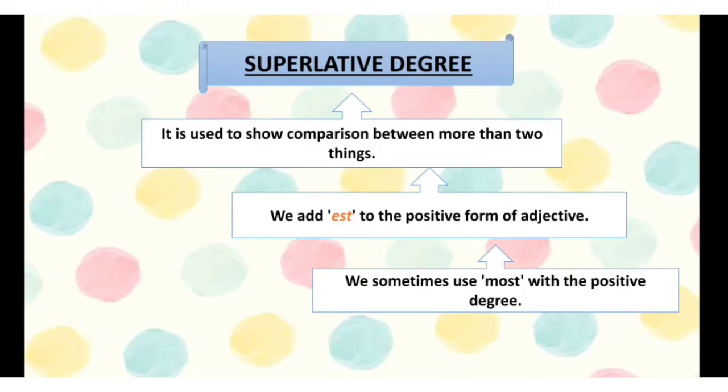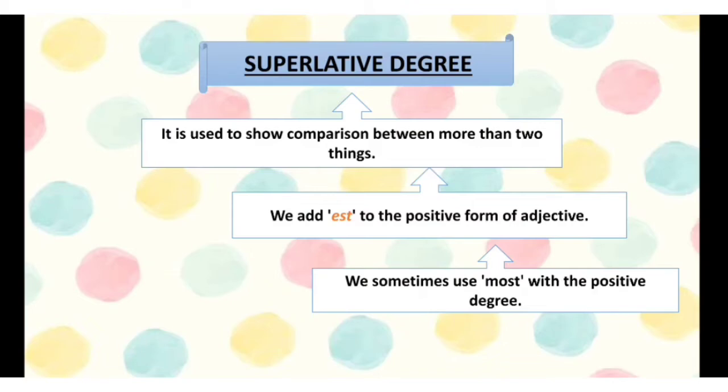In the positive form, we have used the adjective in its original form. In the comparative degree, we have added er to the positive form of the adjective. Now, in the superlative degree, we add est at the end of the positive form of the adjective.